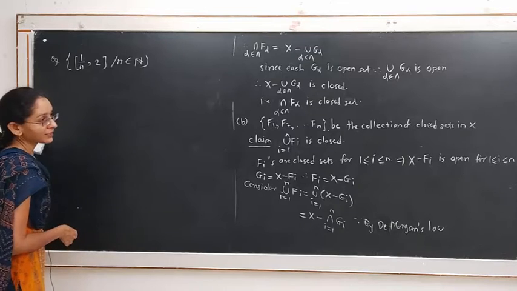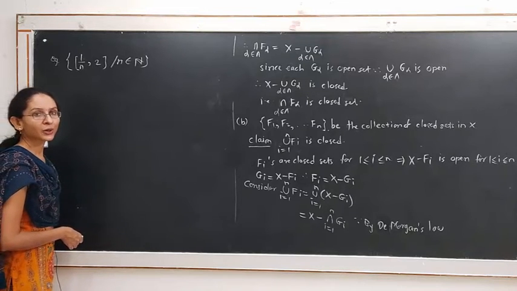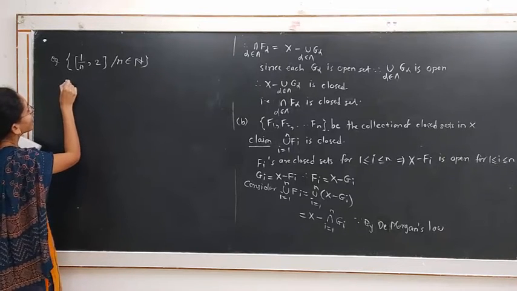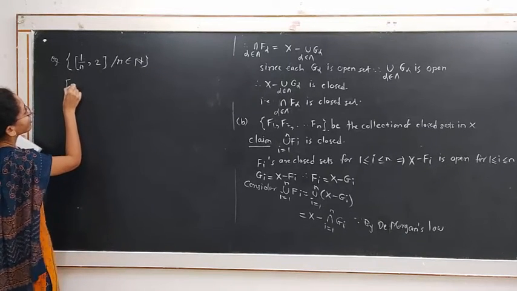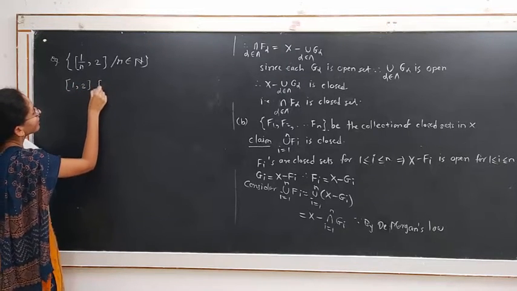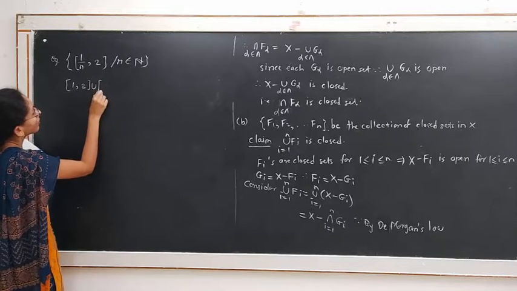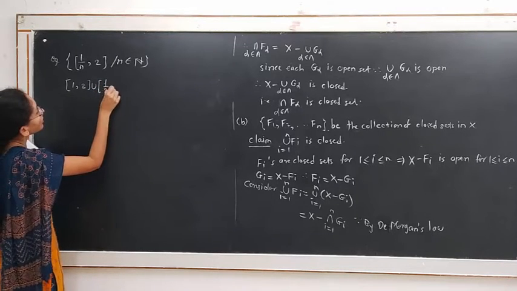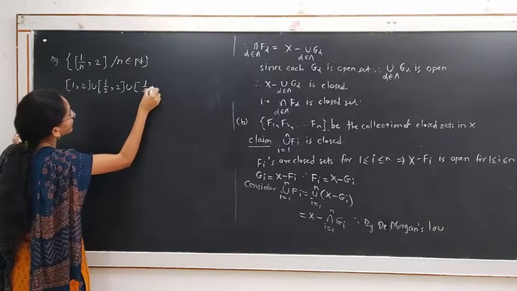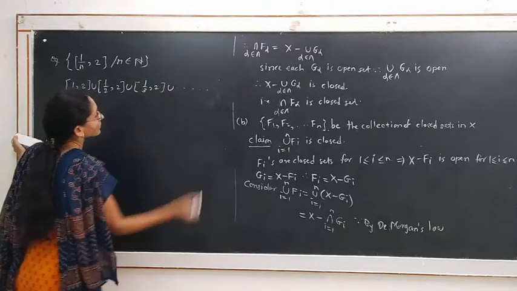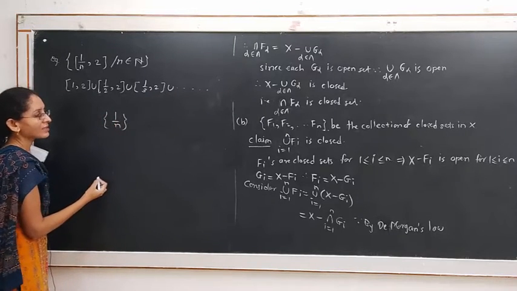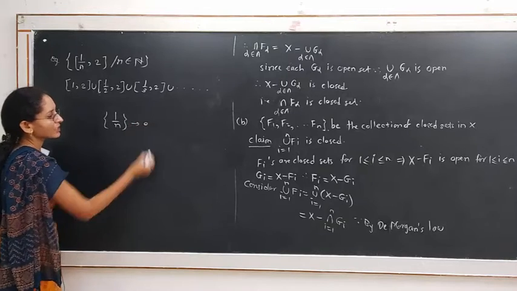Now we check whether their union is closed or not. What is the union of this set for each n? For n is equal to 1, we get [1, 2]. For n is equal to 2, we get [1/2, 2], this closed set, and so on. We know that 1 upon n, as n tends to infinity, has limit 0.